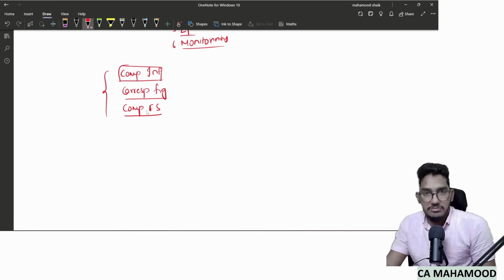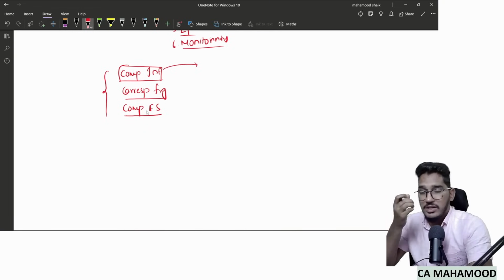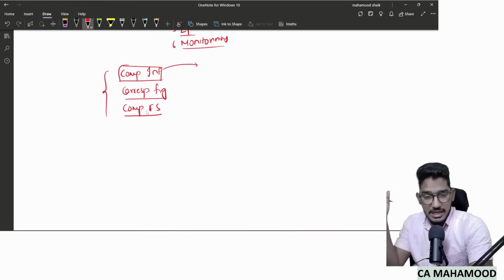Talking about comparative information, it means whatever information is presented in addition to current year's financial statements. If I put it in simple terms, one or more prior years' information presented in addition to current year's financial information, we call it comparative information.